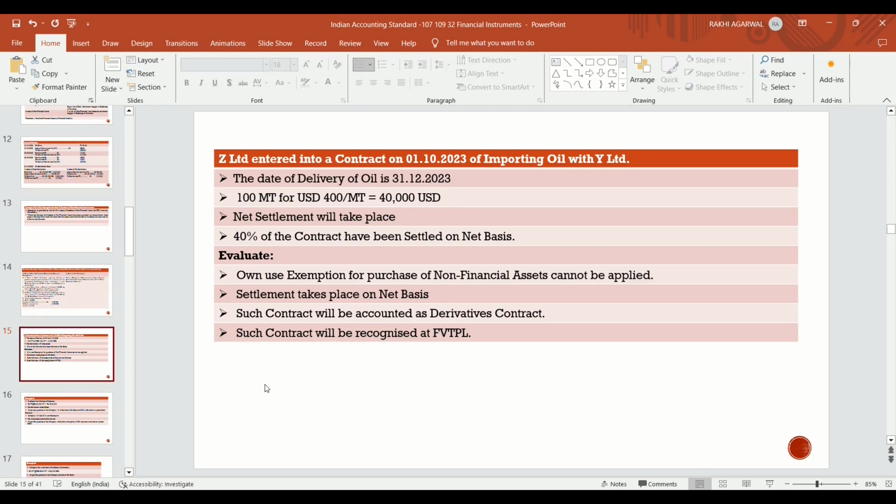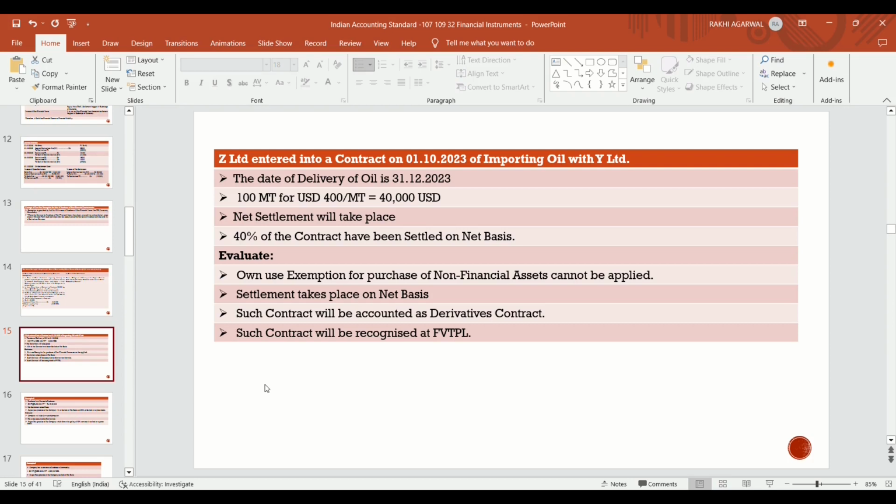As it is a commodity transaction, it is covered by Ind AS 109. And it is a foreign currency transaction, so there is a movement of currency, and the settlement takes place on net basis.